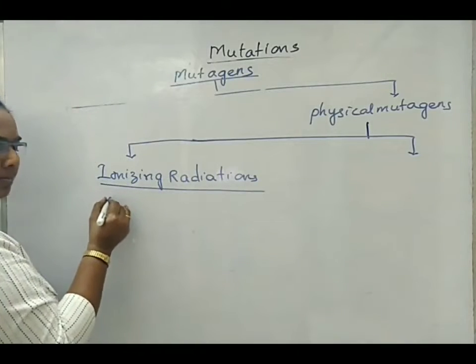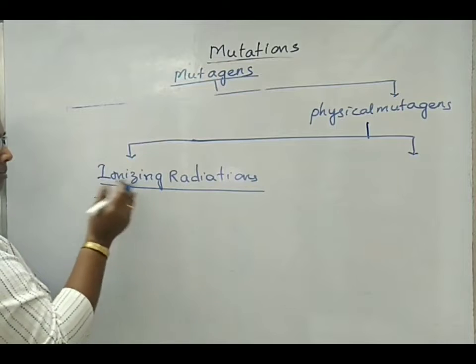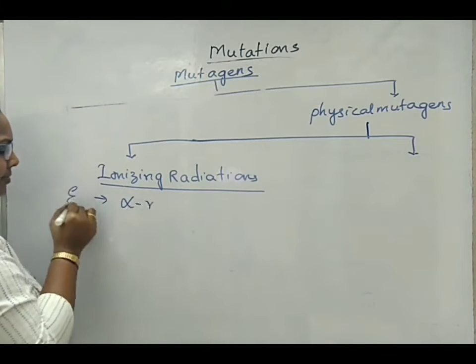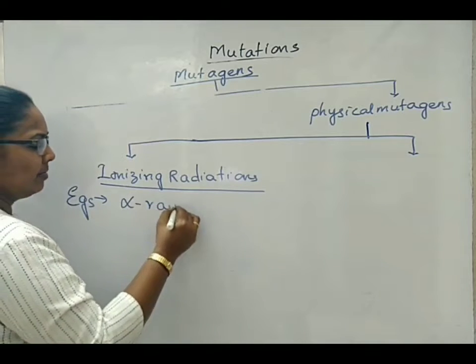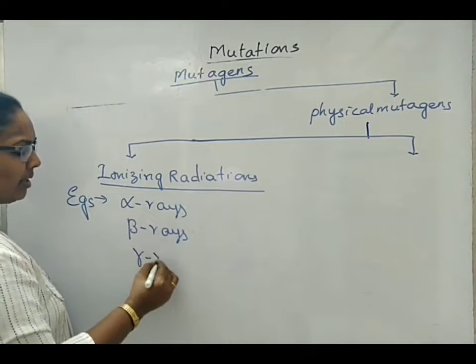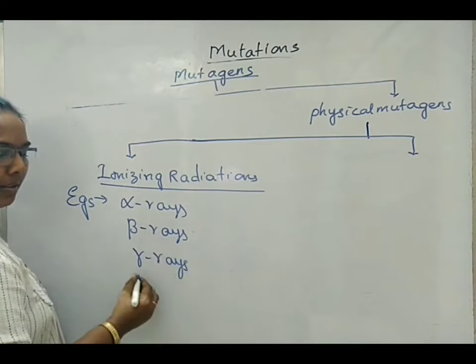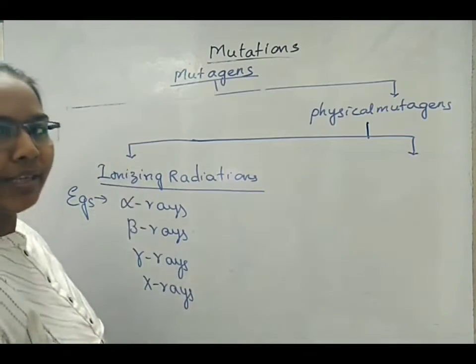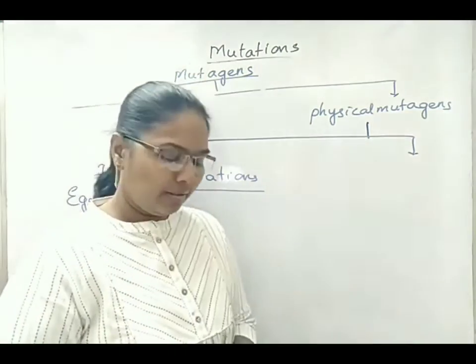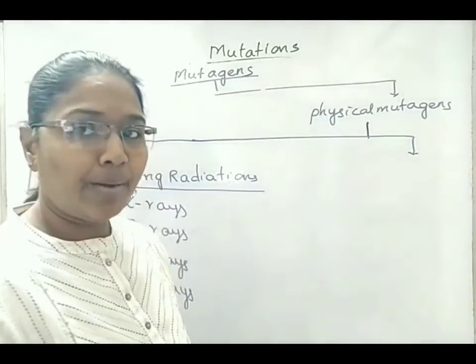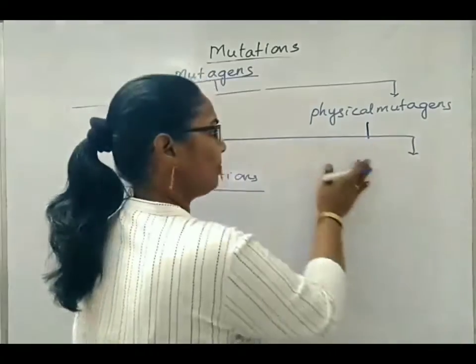Under examples of ionizing radiations, we can take alpha rays, beta rays, gamma rays. Next, X-rays also we can consider under ionizing radiations. As I have said, they cause ionization of even very small particles like atoms.